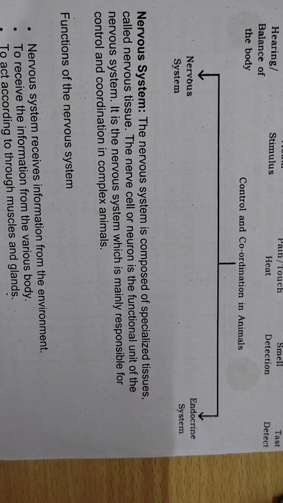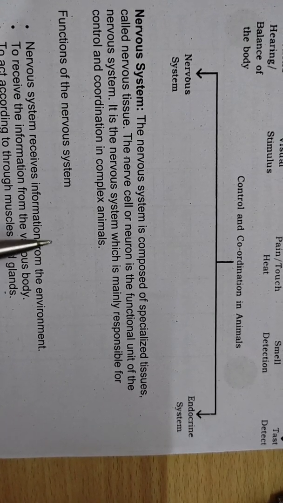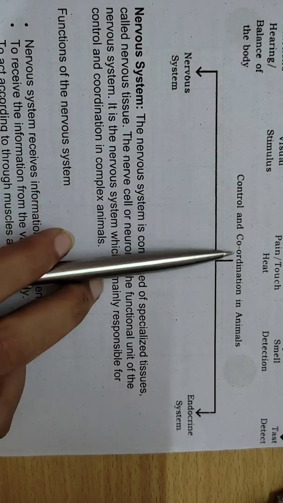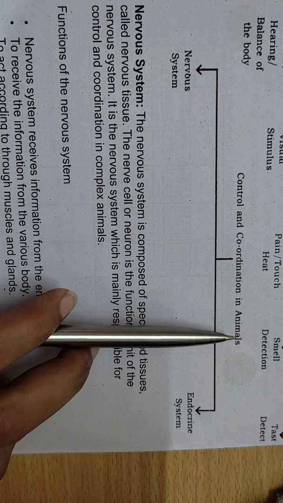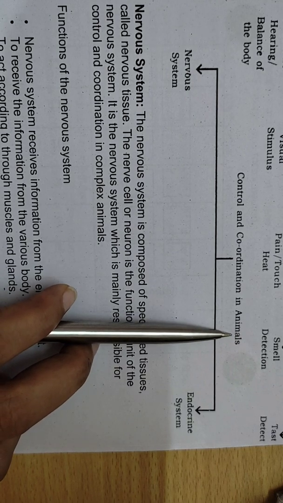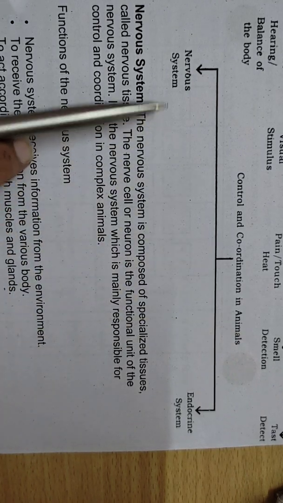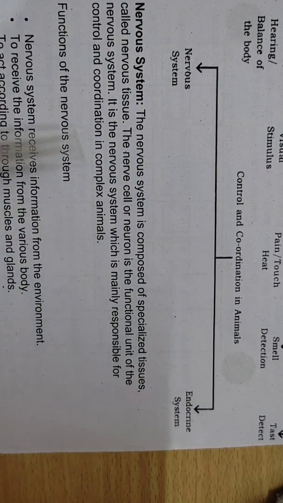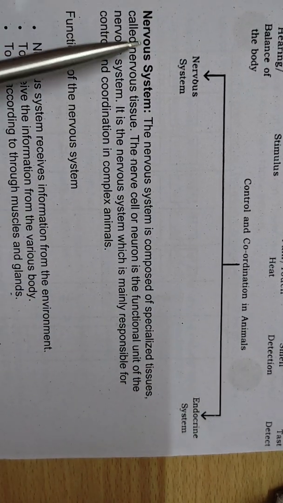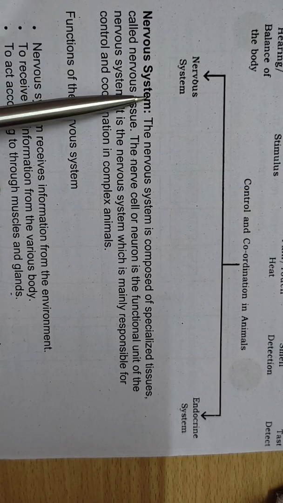Hello students, after seeing the types of receptors, let's talk about control and coordination in animals, right? So basically, control and coordination in animals take place by the nervous system and endocrine system, right? So first of all, let's talk about the nervous system.